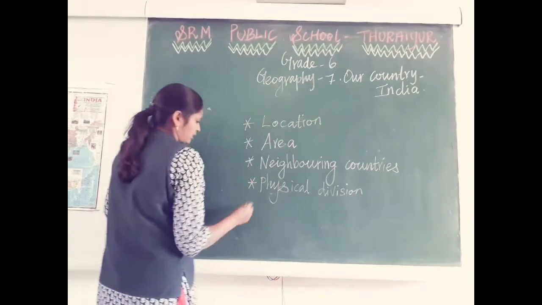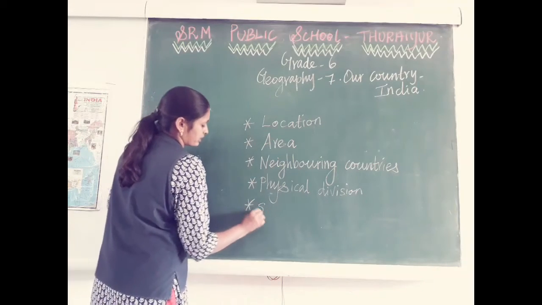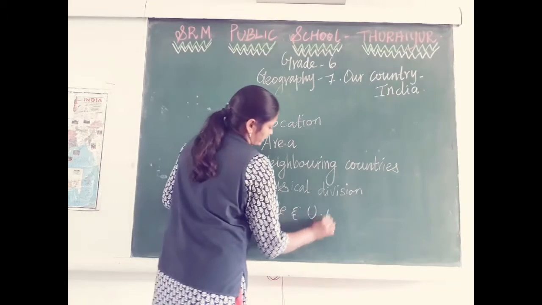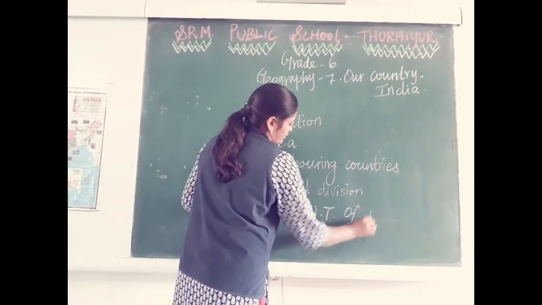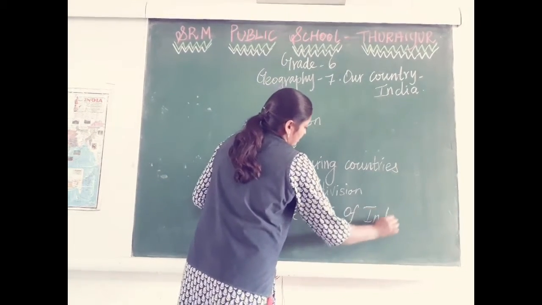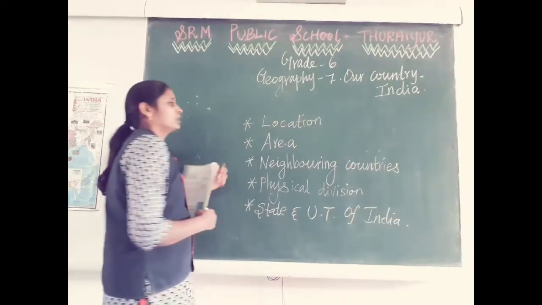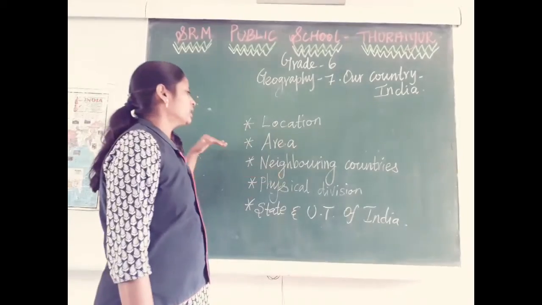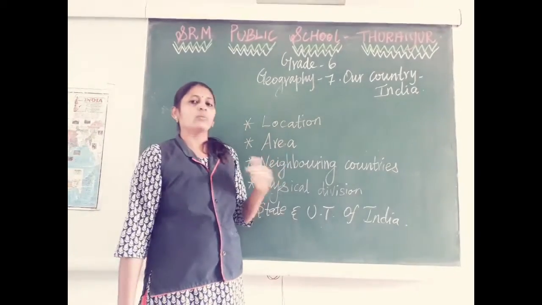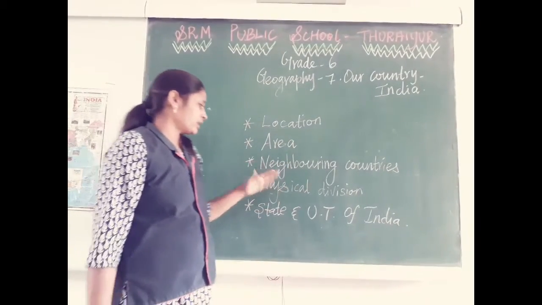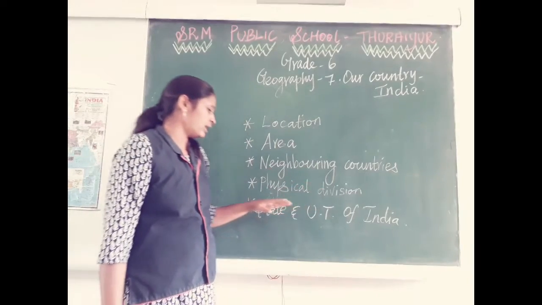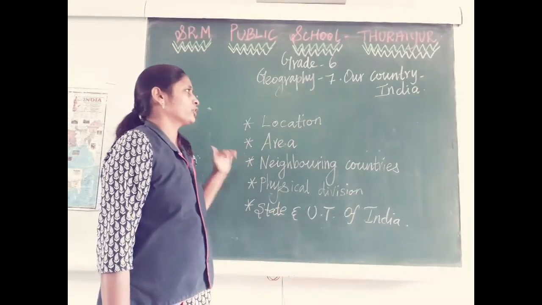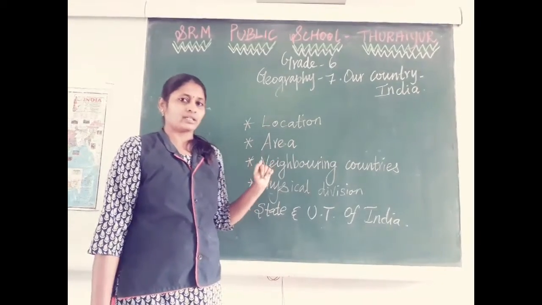Meanwhile, the states and union territories of India, that also we are going to discuss in this lesson. So location of India in the world map, where it is located, how much area it spreads, the neighboring countries, physical divisions of India, and states and union territories of India, that we are going to discuss today, right?